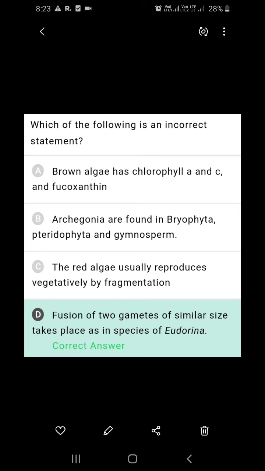All are correct. And coming to the fourth one, fusion of two gametes of similar size takes place in a species of Eudorina. Actually, in Eudorina, we come across anisogamy, where the small and large gametes fuse. So here it is a wrong option, and the right answer.